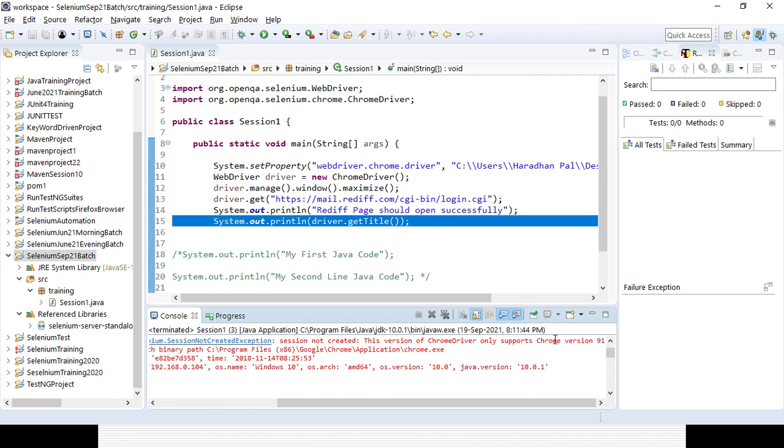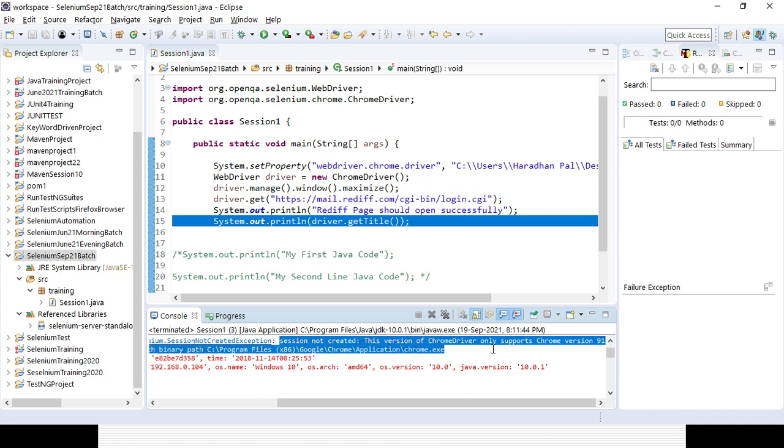So whatever I have downloaded was for 91, but now it is 93. My version has been updated. I intentionally did not update the driver, to show you the result error and how you need to fix it, because that is a very important part of fixing your code.